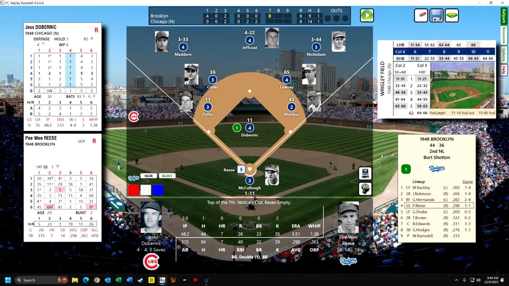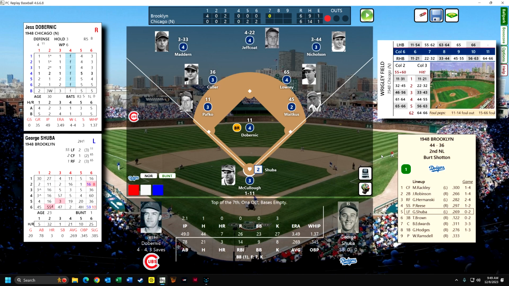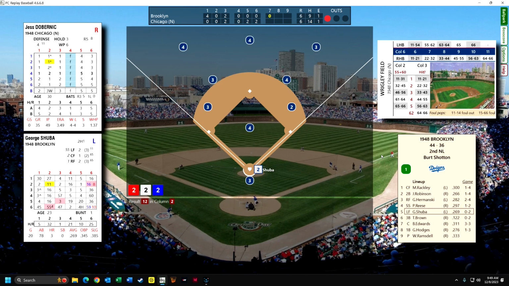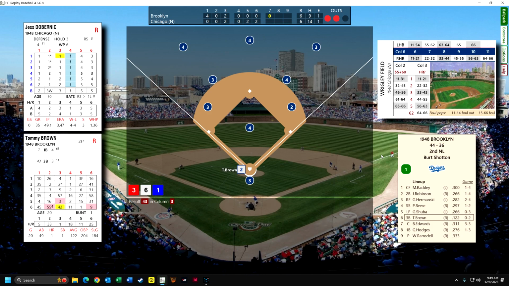7th inning, and I don't know if we're going to get down to Ramsdell to be able to pinch hit for him. Pee-wee Reese leads it off. Come on, Colonel, little Colonel. He strikes out. Shuba is up. There's a base hit. No. Dobrnik is so good that he converted a base hit into a pop out to the first baseman. Okay, here's Tommy Brown. I'll let him hit. And he is penalized by the righty-righty matchup there and ends up with a line drive leaping catch by the